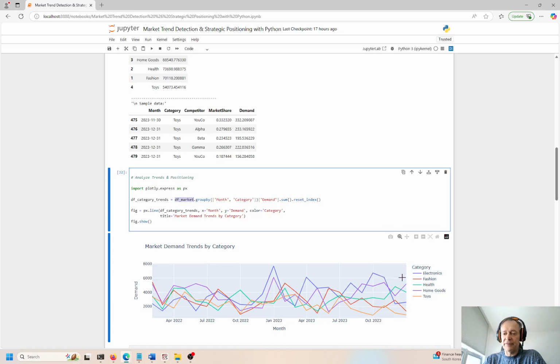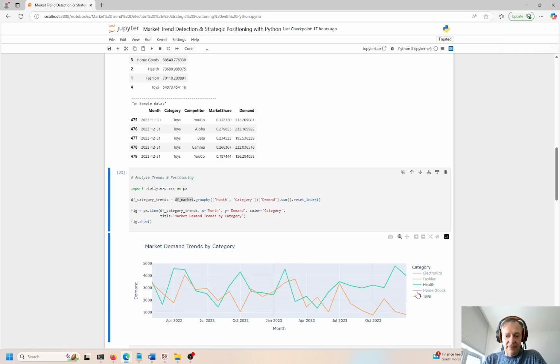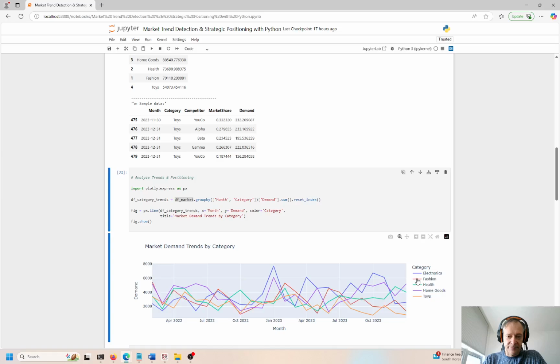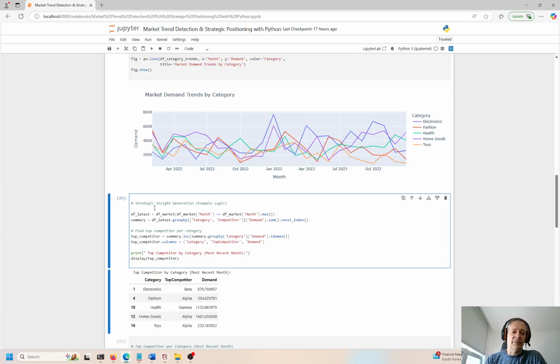I like these plotly graphs a lot. You can click on this and interact with the chart and remove different plots or add them back in. So it's very dynamic, very interactive. And I like how you can put the mouse over it and the bubble pops up. So I use these plotly charts pretty much all the time. I go to these as my default for pretty much all my videos.